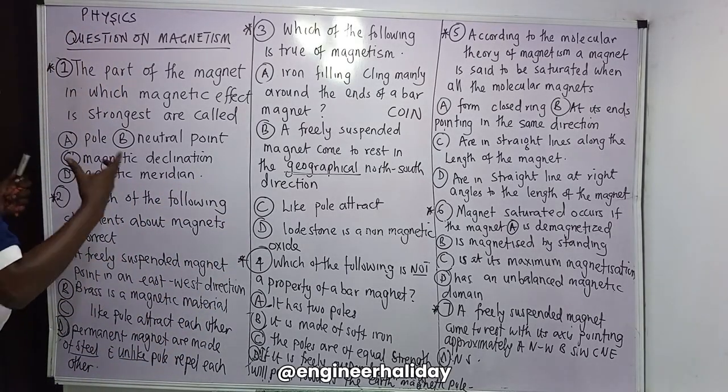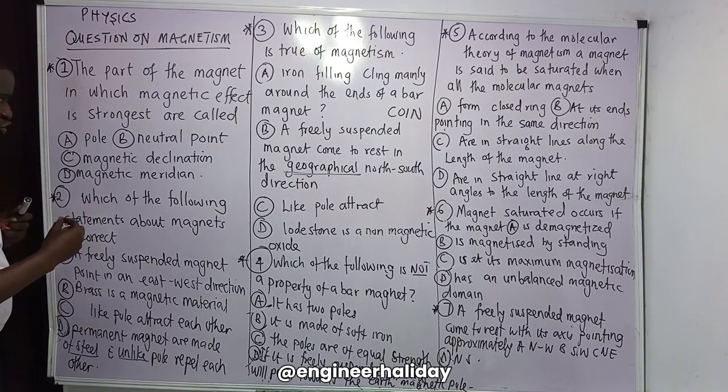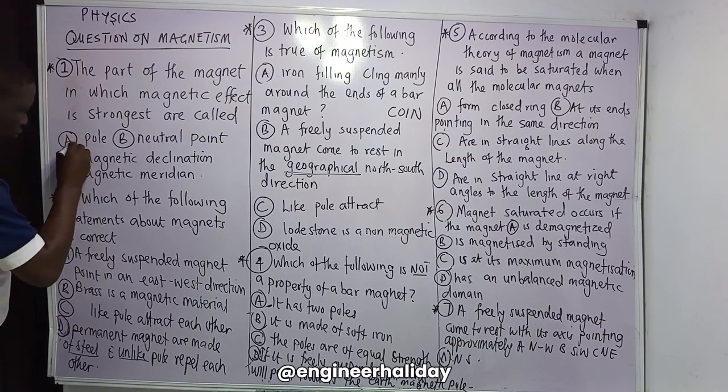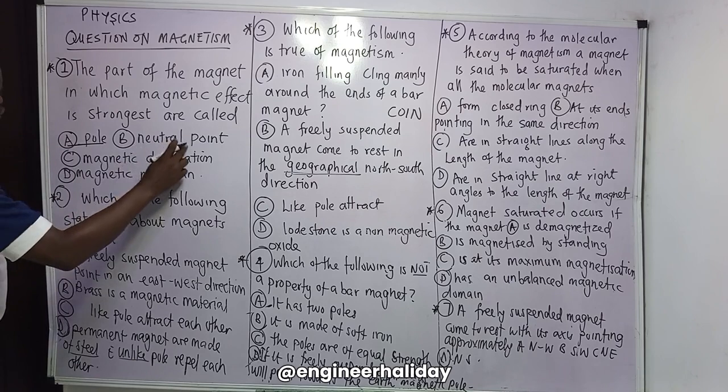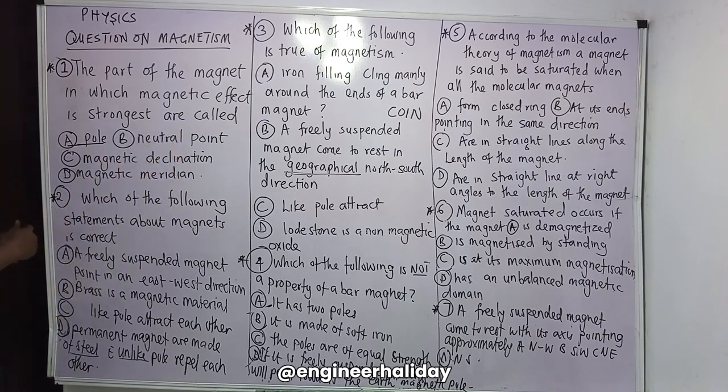The part of a magnet in which the magnetic effect is the strongest is called the pole. A neutral point is a point where the magnetic flux is zero, or the magnetic flux density is zero.